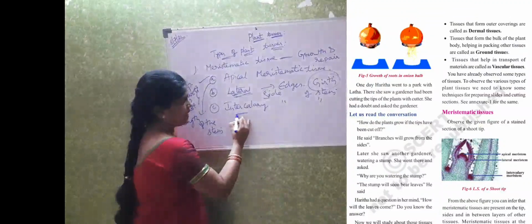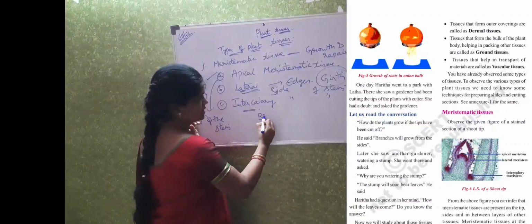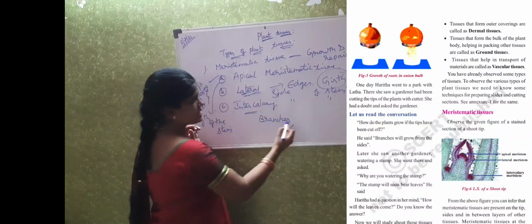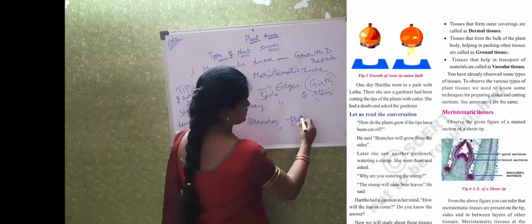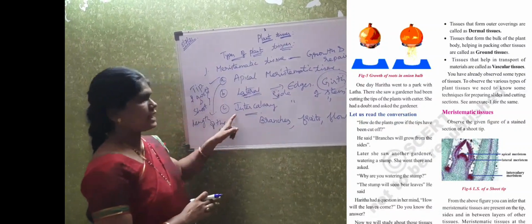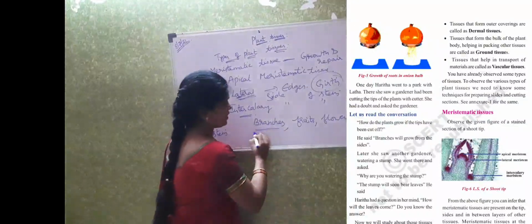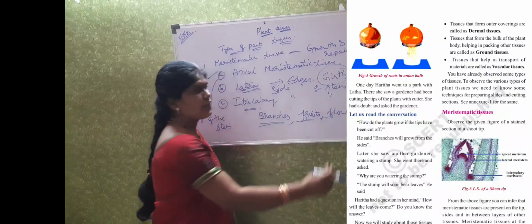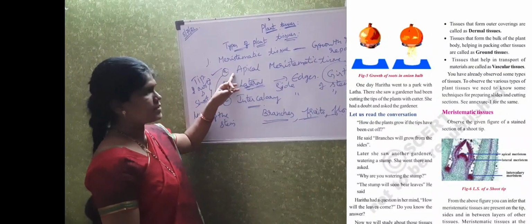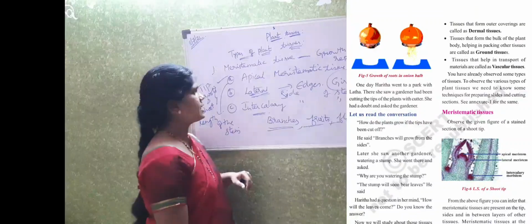And the last one is intercalary meristematic tissue. The intercalary meristematic tissue is nothing but the tissue which is present at the regions where the branches, fruits and flowers will grow. Okay. So intercalary meristematic tissue is present at the regions where we are getting the branches, fruits and flowers. So meristematic tissue is divided into three types: apical, lateral and intercalary meristematic tissue.